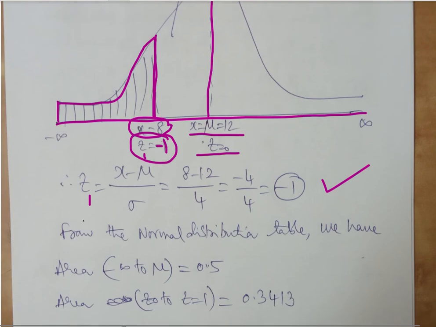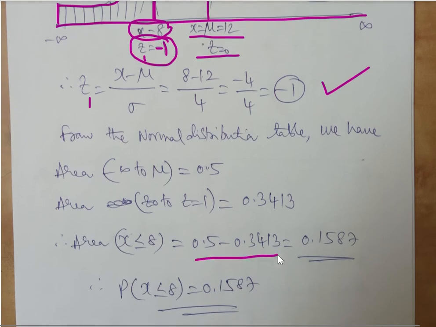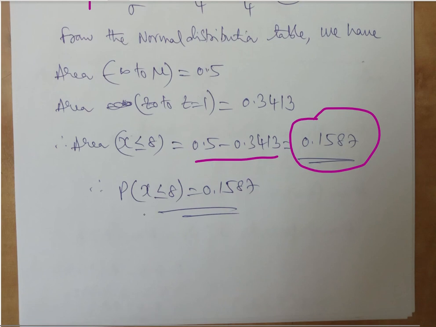So what I will do is 0.5 minus 0.3413, which is going to be 0.1587. Why? Because we want to calculate x less than or equal to 8. That means towards the left side of 8, between -infinity and 8. That's why we subtracted 0.3413 from 0.5, so that we can get this value.